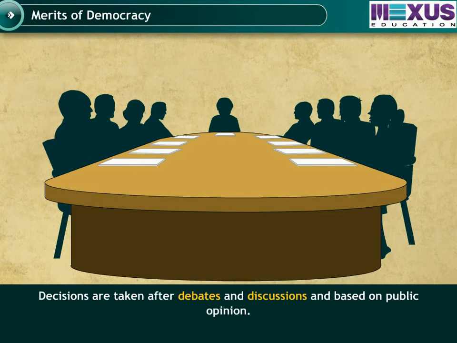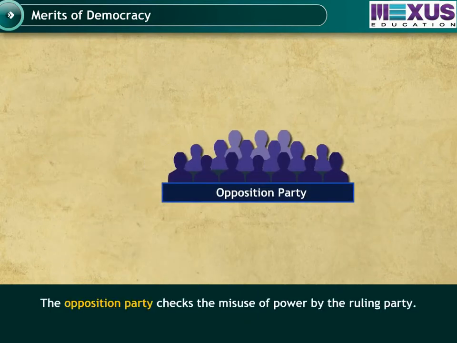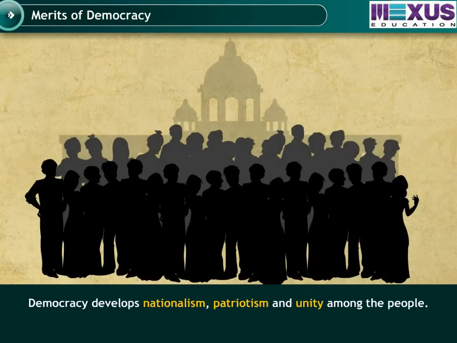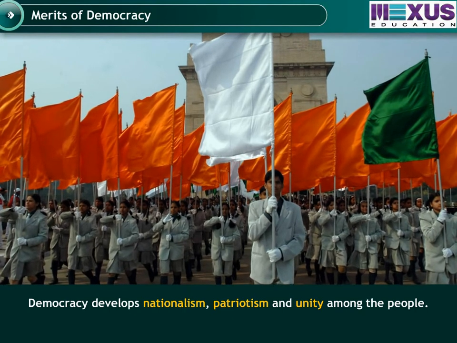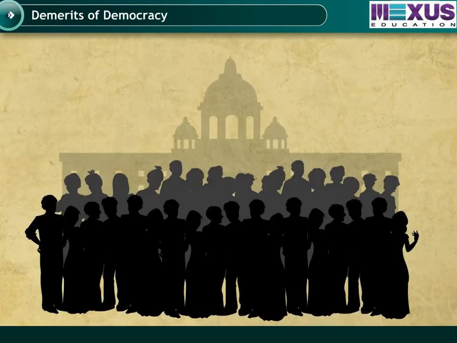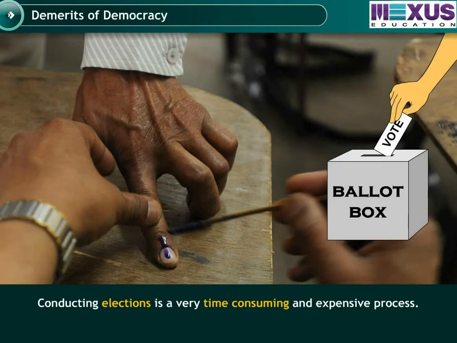Decisions are taken after debates and discussions and based on public opinion. The opposition party checks the misuse of power by the ruling party. Democracy develops nationalism, patriotism, and unity among the people. Now let us take a look at some of the demerits of democracy. Conducting elections is a very time-consuming and expensive process.